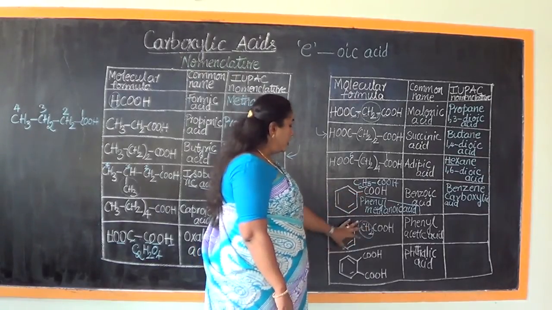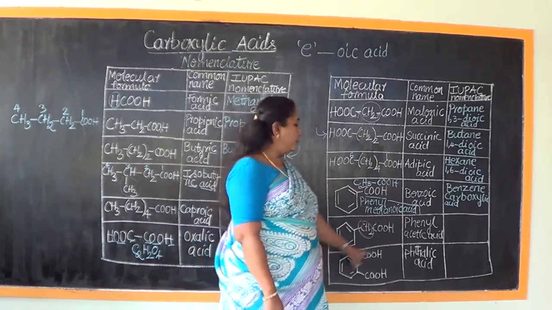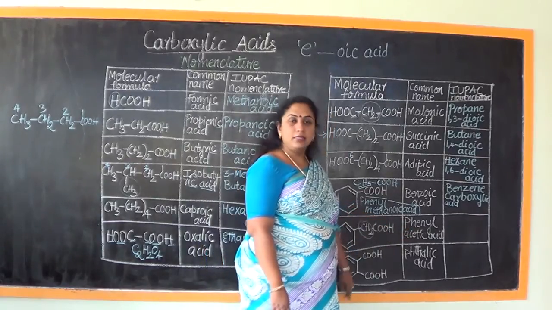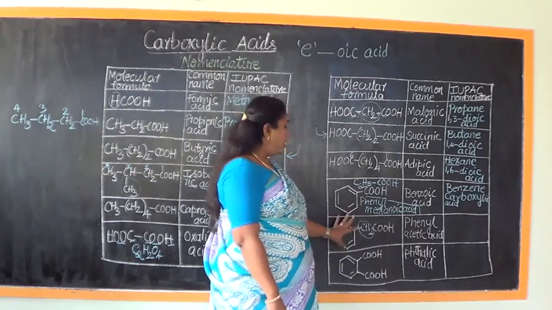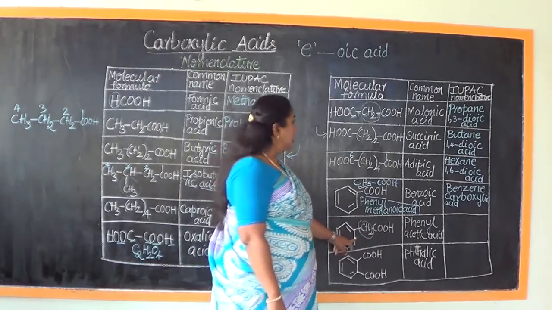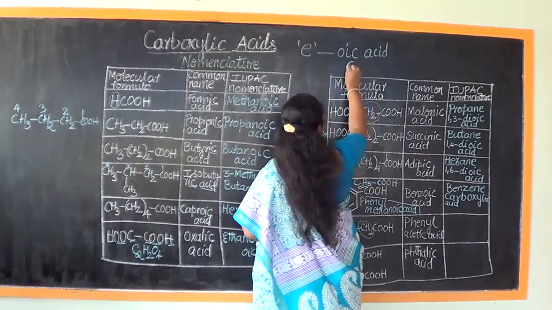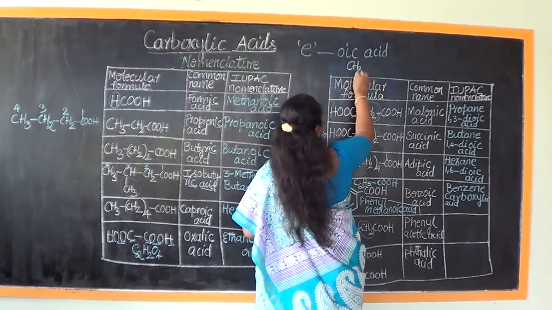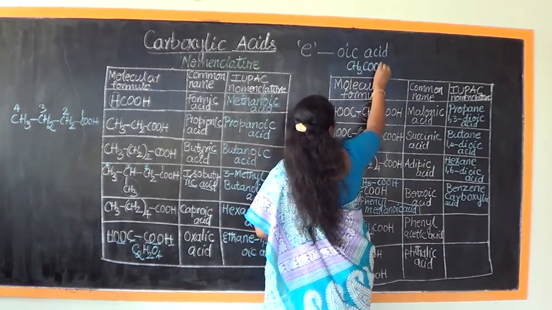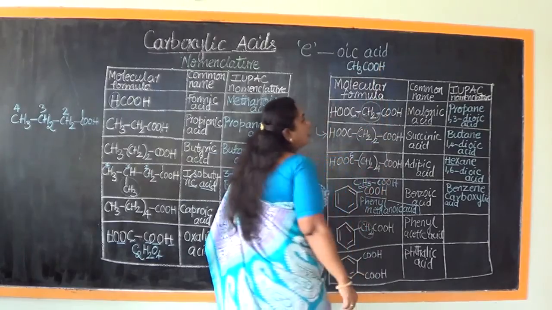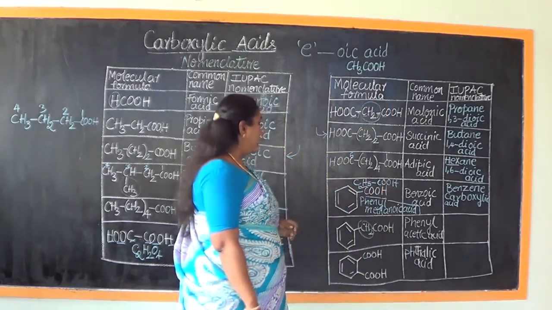So therefore it is commonly called phenyl acetic acid. Acetic acid has the molecular formula CH3COOH.